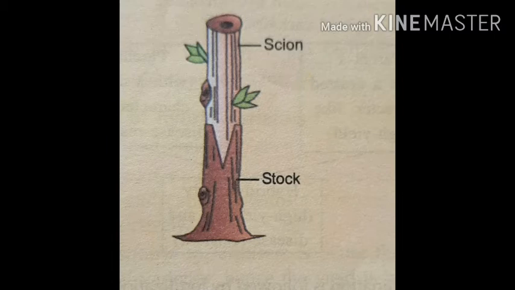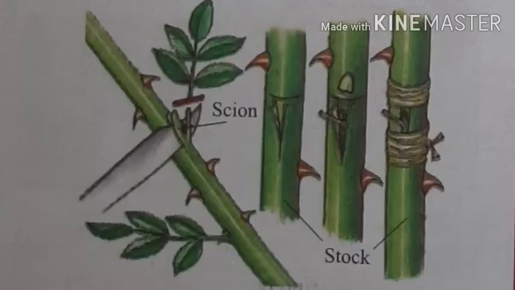One bud is joined onto a rooted plant called the stock, and it is called grafting. Whereas budding is also called bud grafting, in which only one bud is joined on a stock. Example, apple, pear, rose, etc.